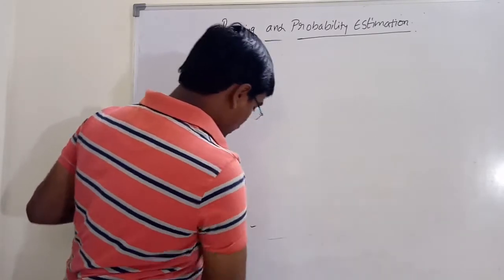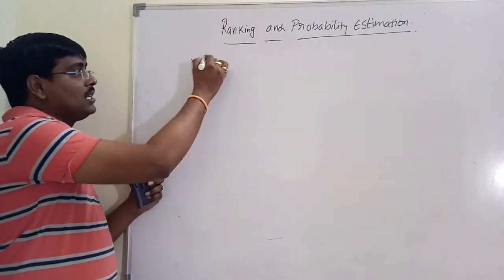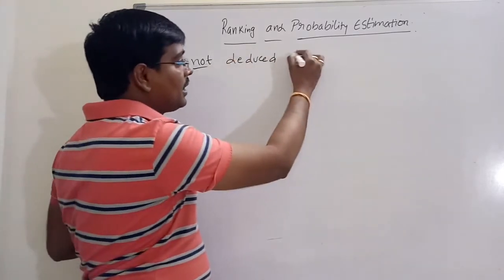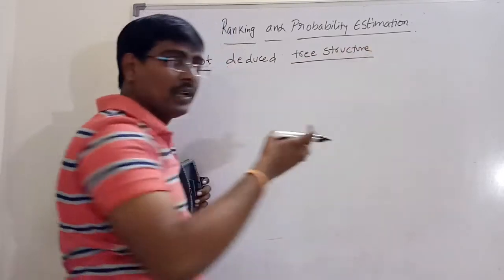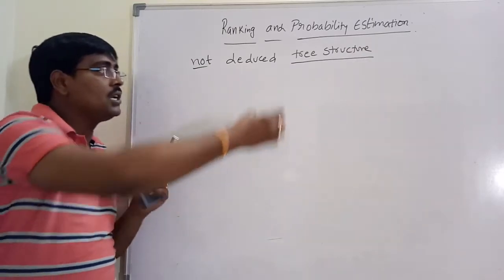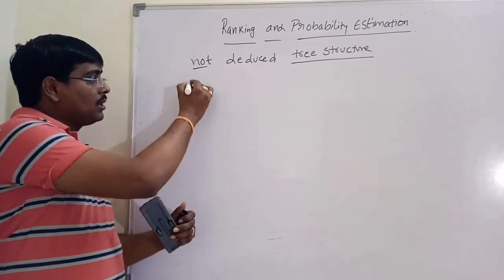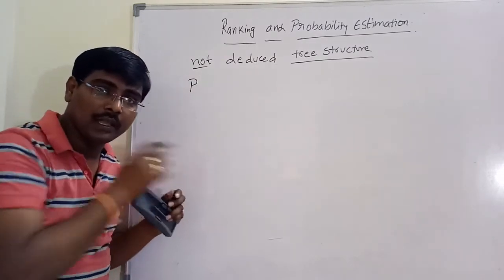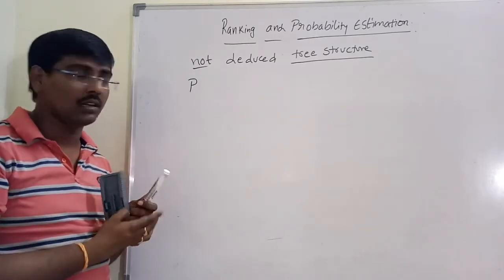Now, one more point: generally these orderings are not deduced from the tree structure. That means it is not possible to get the order of the leaf nodes based on the tree structure. For example, for a parent node, the empirical probability of the parent of a split does not impose any constraints on the children.